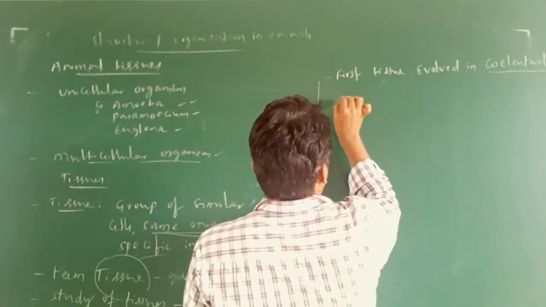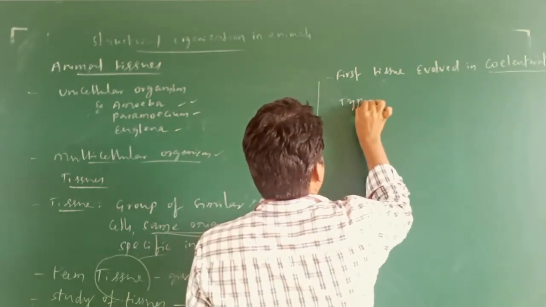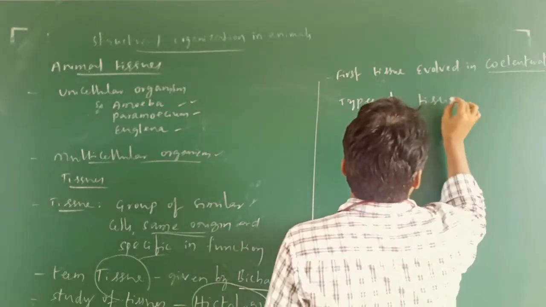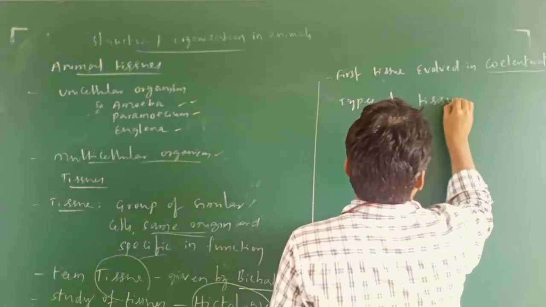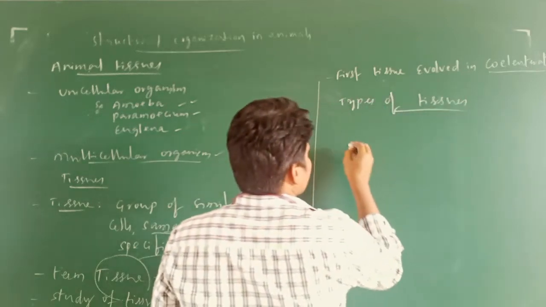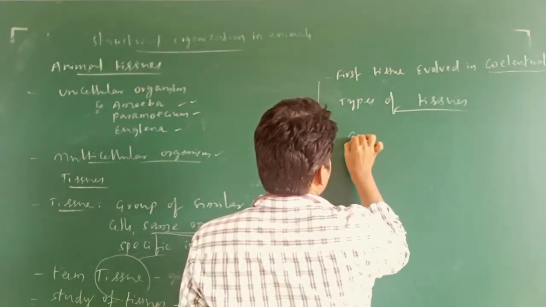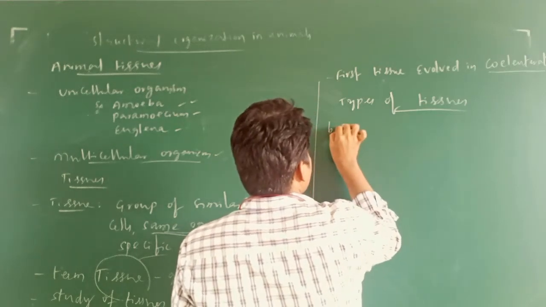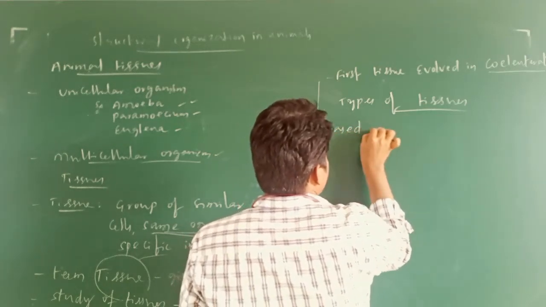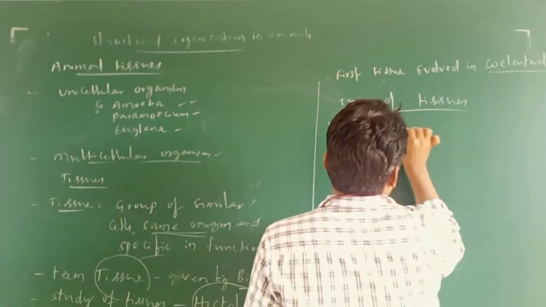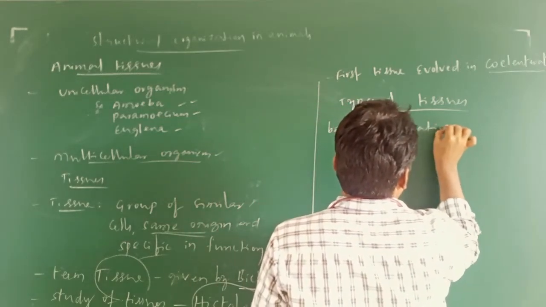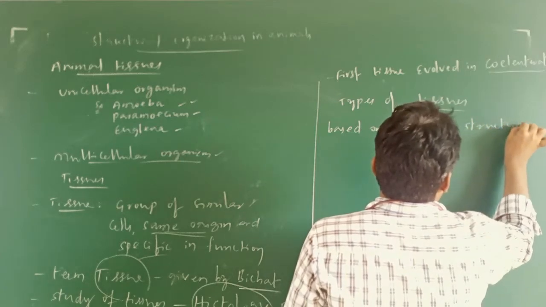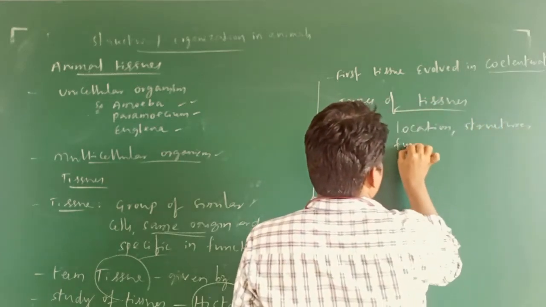Now we are going to see the types of tissues. Tissues are broadly classified based on location, structure and function.